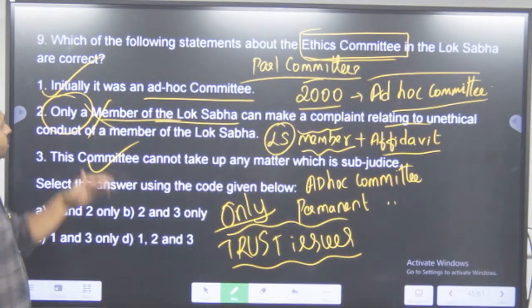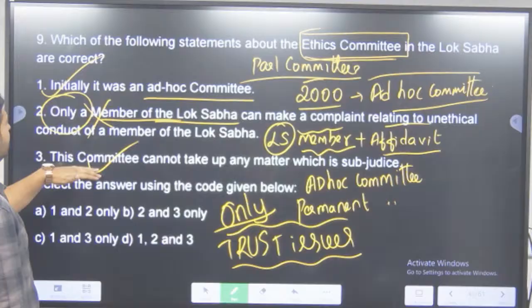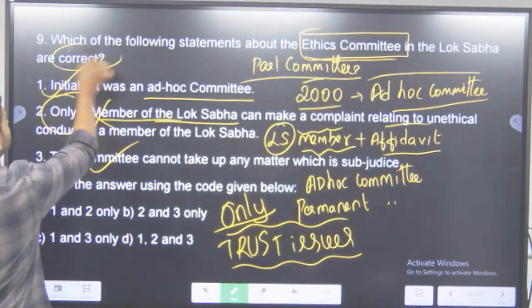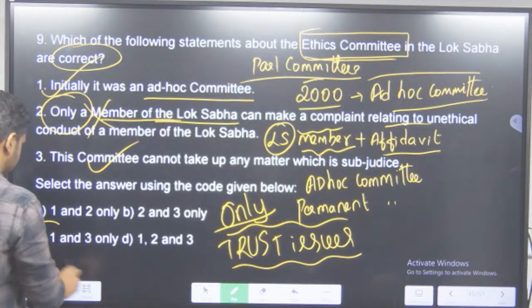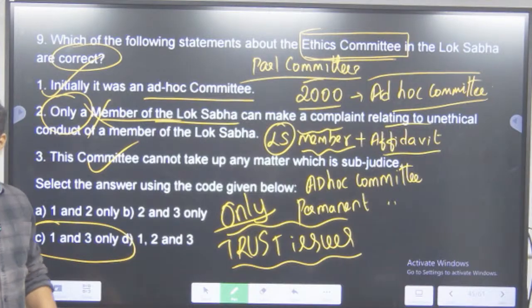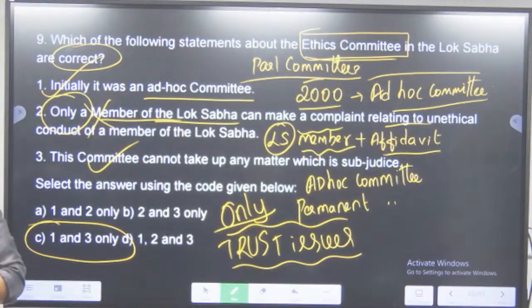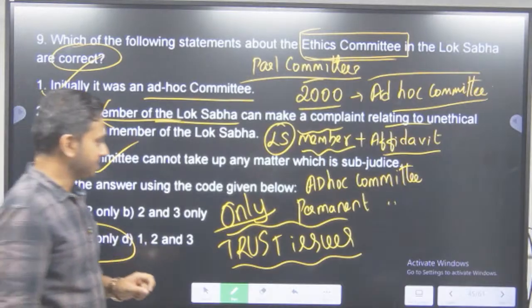ठीक है. So 1 and 3 are correct here. What are they asking for? They are asking for the correct ones. So 1 and 3 are correct here. Do we have the option? Yes, C, the correct option. Are you guys getting it? Okay. Next.